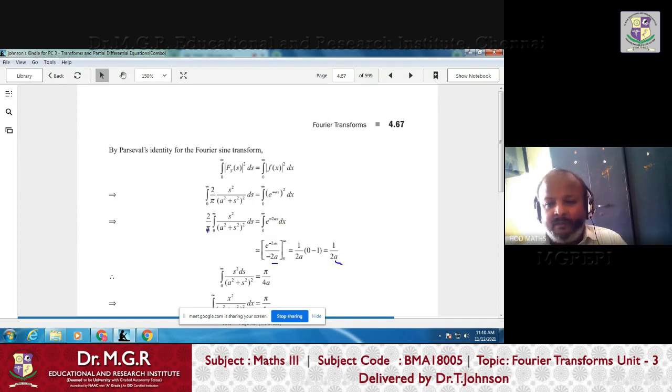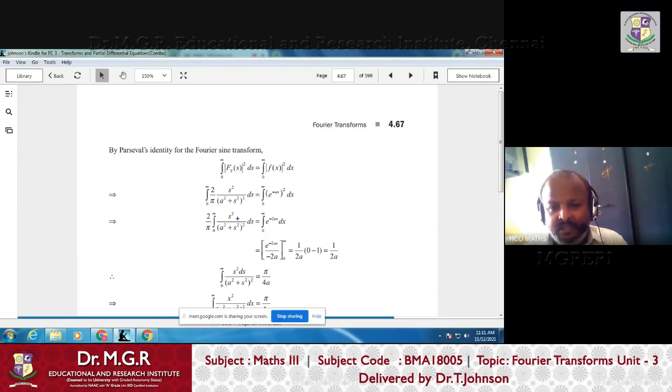If you take this 2 by pi on the other side, then it becomes pi by 2. So this is pi by 2 into 2, 4a, so that on the right-hand side it becomes pi by 4a. But what is the left-hand side?